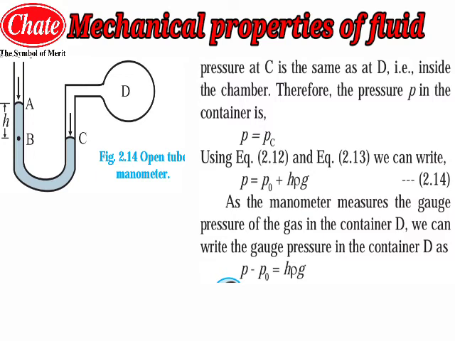So students, if there is a question in your exam about the open tube manometer, first of all you have to draw a neat labelled diagram. Show where point D is inside the container, what the liquid is, the level of liquid at point C and the level of liquid at point A, and which arm of the U-shaped tube is open. Draw this diagram very neatly with proper labels, and H, the height, is the distance between A and B, meaning point B is situated at depth H from point A.